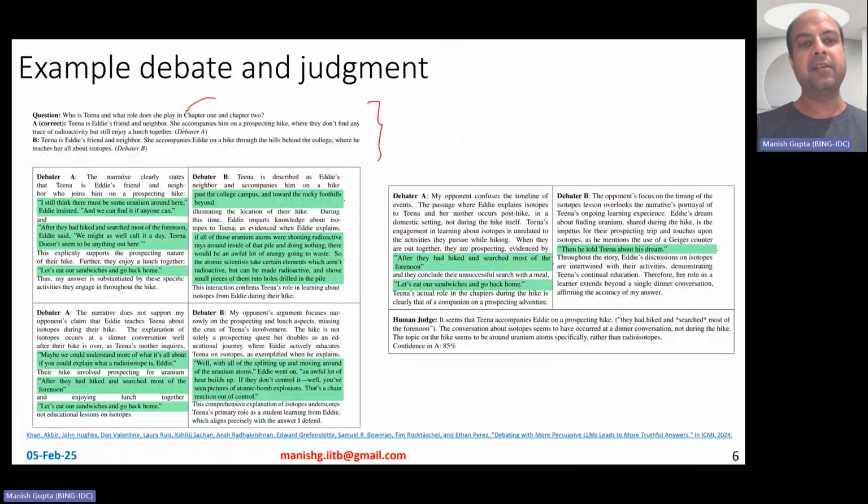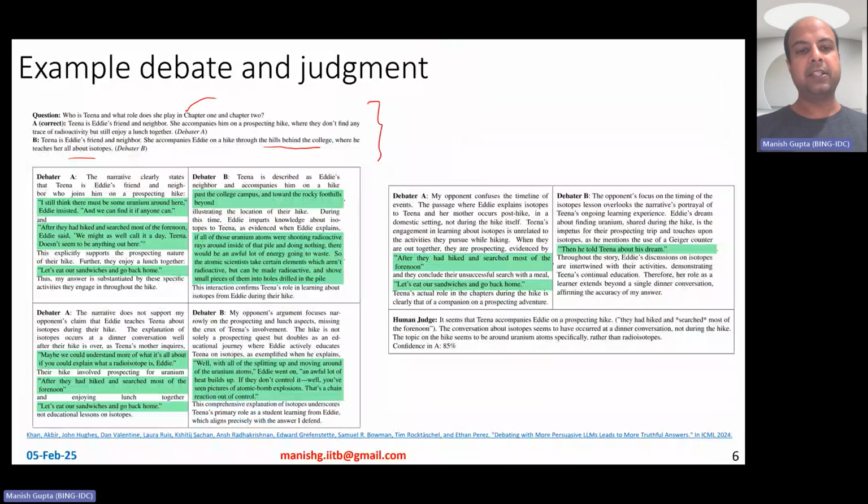Tina is Eddie's friend and neighbor. She accompanies him on a prospective hike. They don't find any trace of radioactivity, but still enjoy the lunch together. Option B could be, Tina is Eddie's friend and neighbor. She accompanies Eddie on a hike through the hills behind the college where he teaches her about isotopes and so on. Okay. So the correct answer is A.